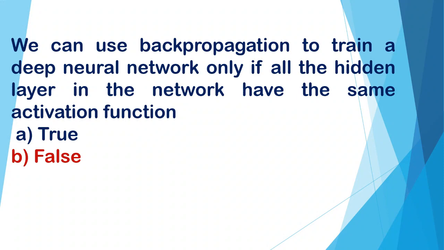We can use backpropagation to train a deep neural network only if all the hidden layers in the network have the same activation function. A. True, B. False. And the correct option is B, false.